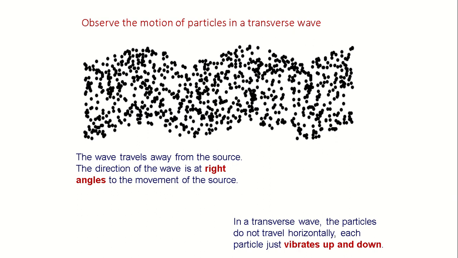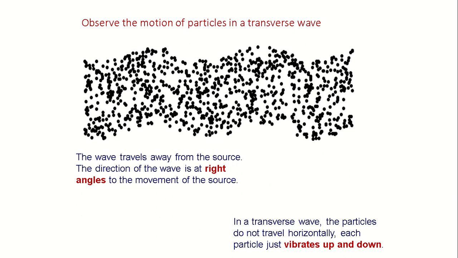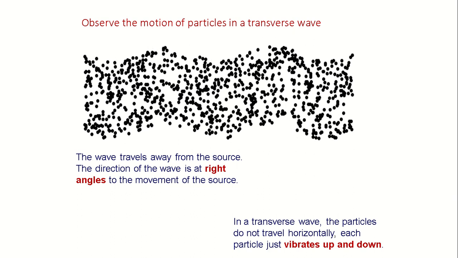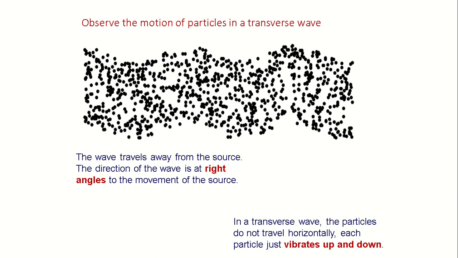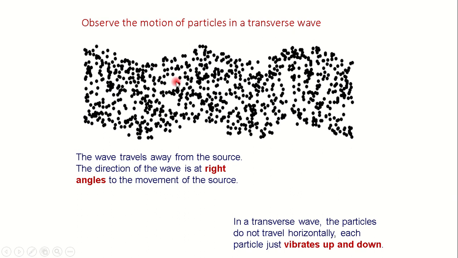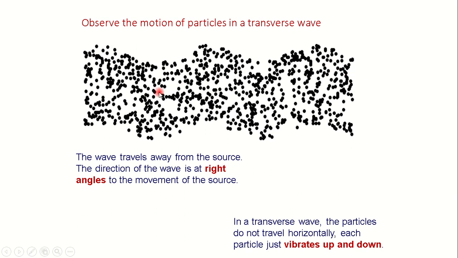The waves travel away from the source. The direction of the wave is at right angle to the movement of the source. In a transverse wave, the particles do not travel horizontally. Each particle just vibrates up and down like what we have. Okay, so this is a case of a particle in a transverse wave, and all the particles, how they vibrate.